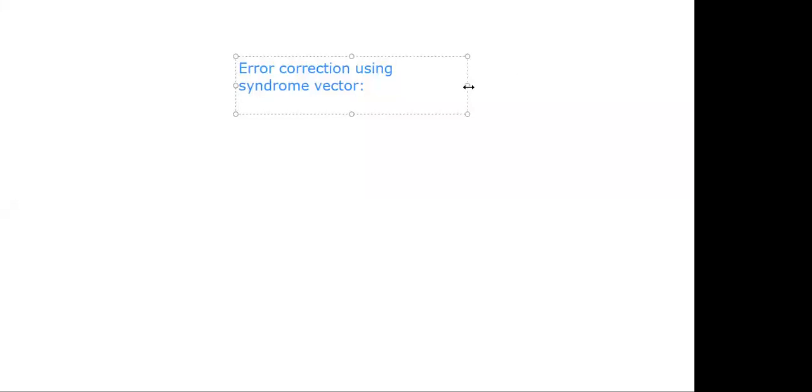Error correction using syndrome vector. So it is a 2 marks, 3 marks question actually. Already we know the procedure, we know all those things. Just you have to summarize all those steps. Error correction using syndrome vector. Can anyone say, what is step 1? How can you correct the errors? Yes, how can you correct the errors?